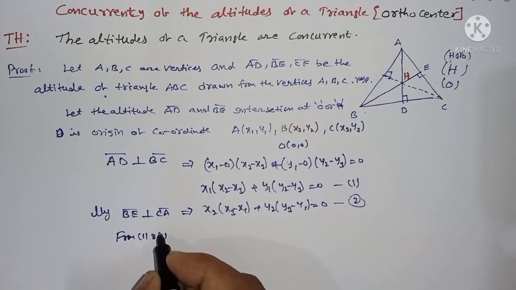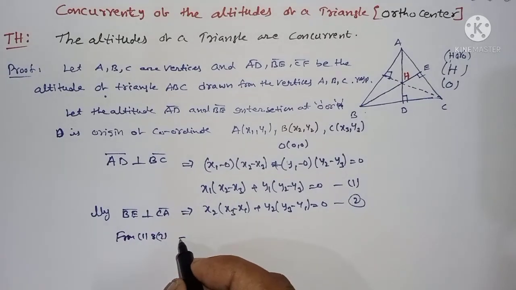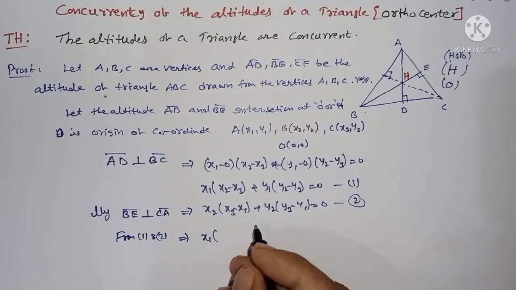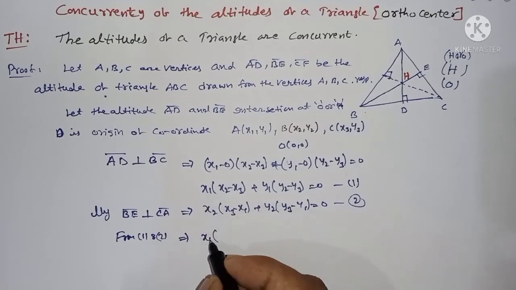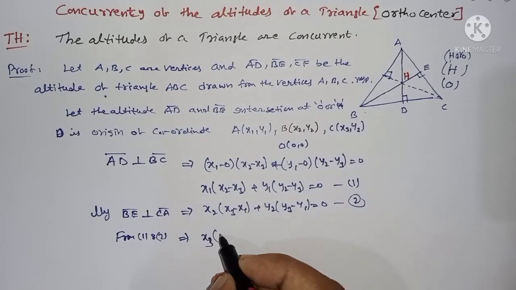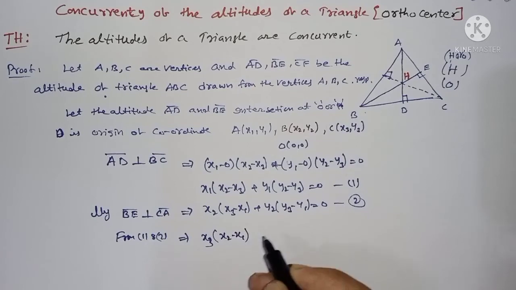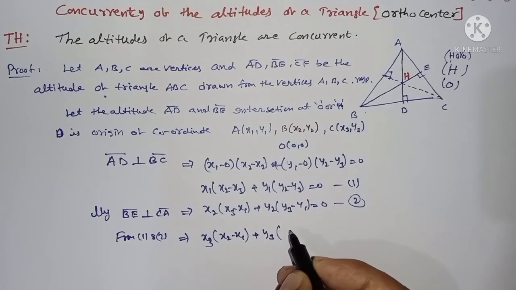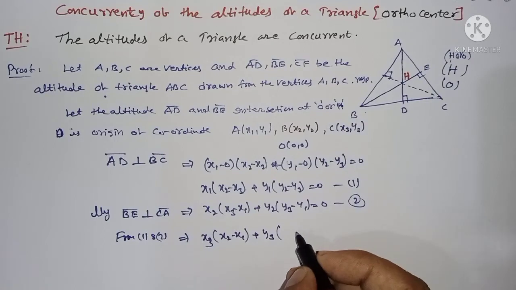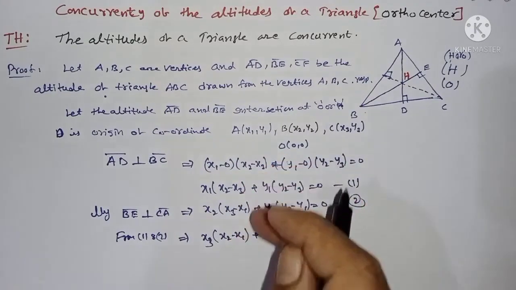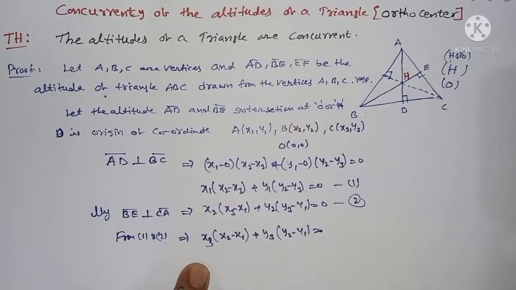Simplify. This can also be written as x3 of x2 minus x1 plus y3 of y2 minus y1, with both sides equal to 0, adding these terms and multiplying. First take x3 common.